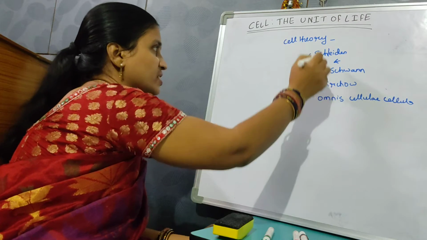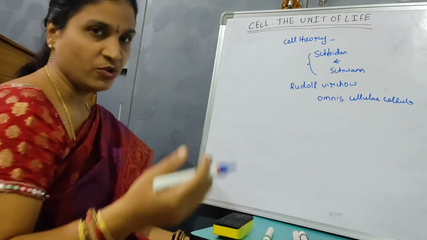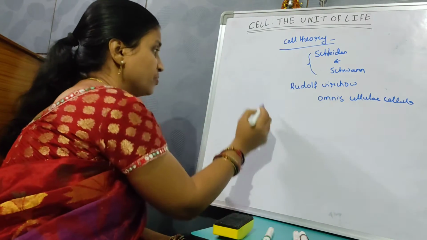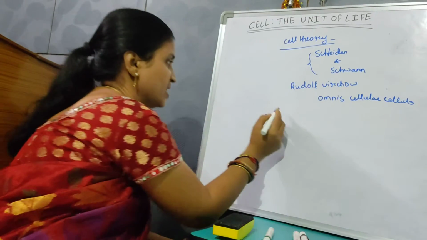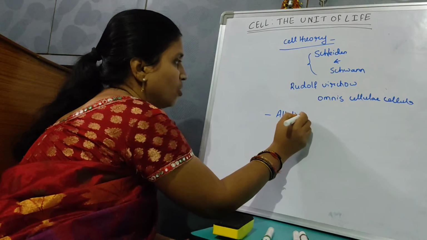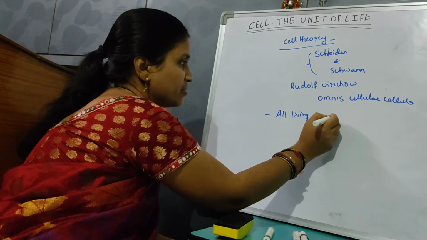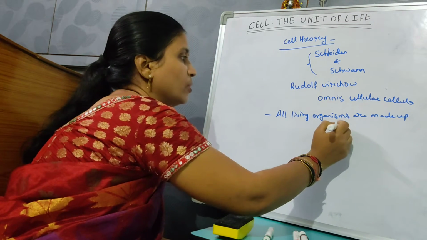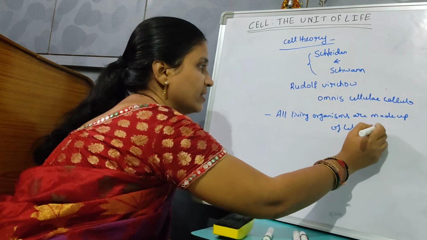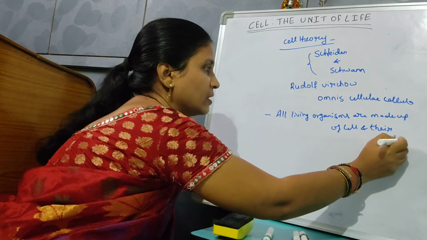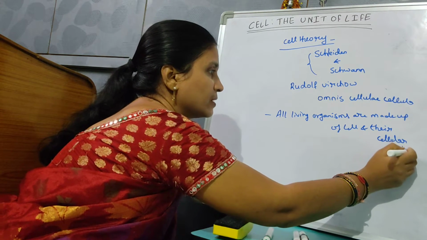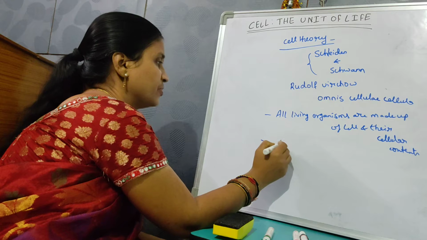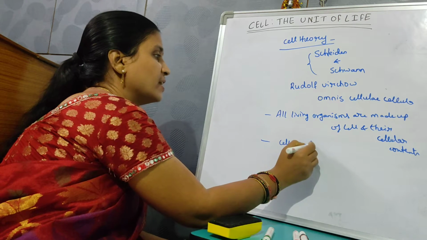So the cell theory described by Schleiden and Schwann was somewhat modified, and said that all living organisms are composed of cells and their cellular contents, and that cells are formed from pre-existing cells.